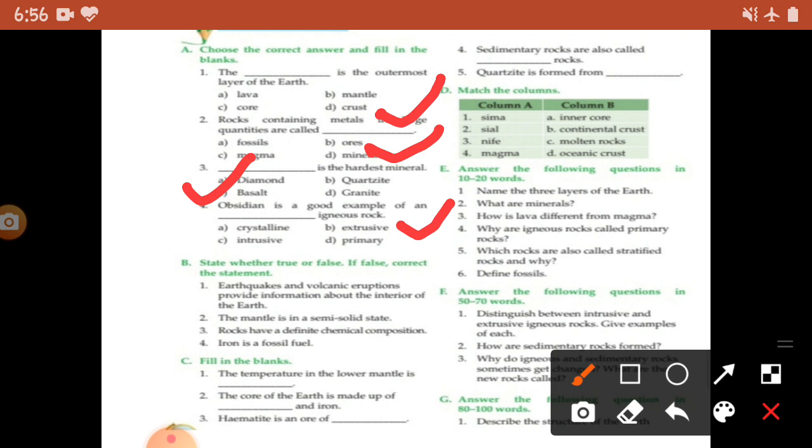Here you can see 4 questions are given in one column, so we can simply match them.